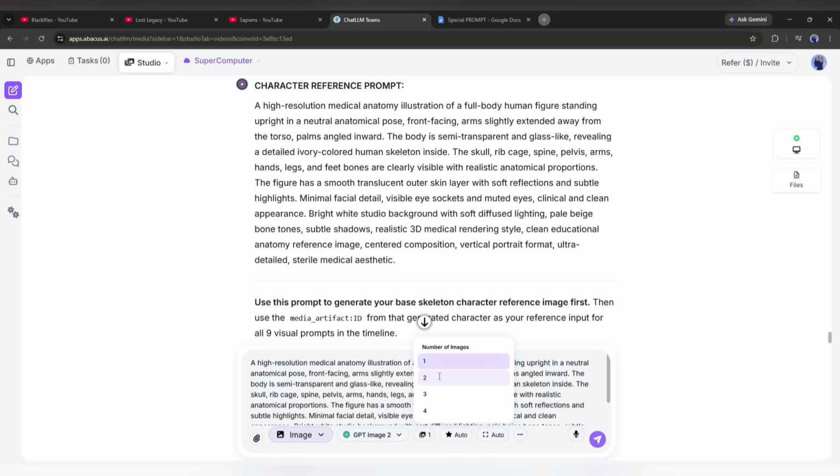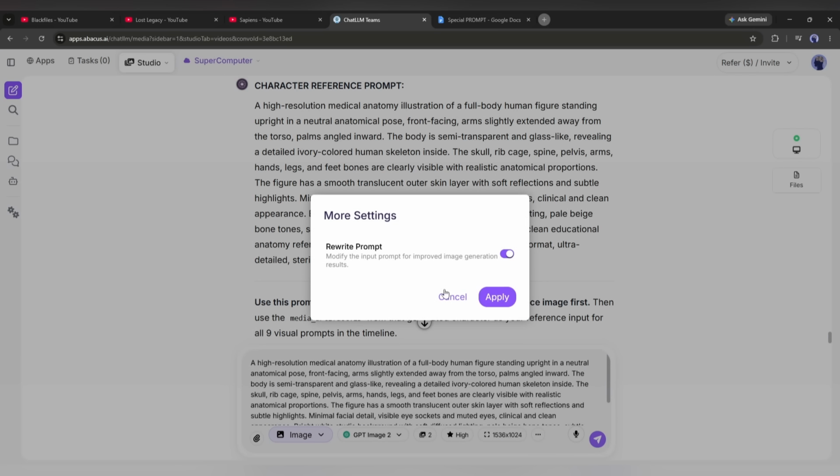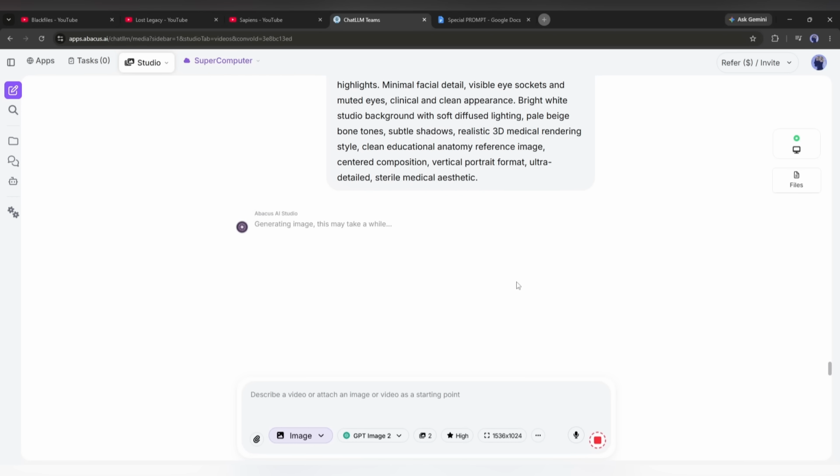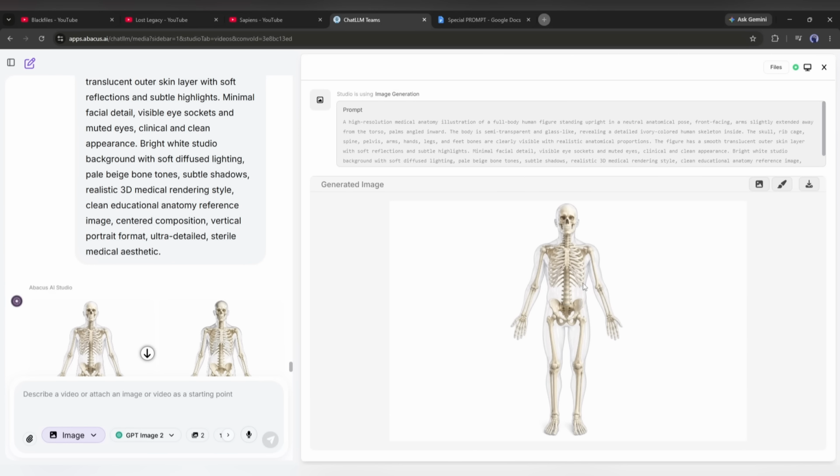After that, set the number of images you want to create. Next, set the quality of the images. And in the end, set the aspect ratio and resolution. Once everything is set, hit the send button to generate the image. And here it is. The images are ready. GPT Image 2 created 2 images for us. And you can see the quality of the image.